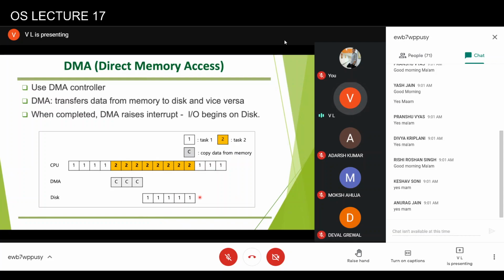This will be a slower process. So this buffer is to match the speed difference between the direct memory access controller and the hard disk. So this is basically how it will be done.